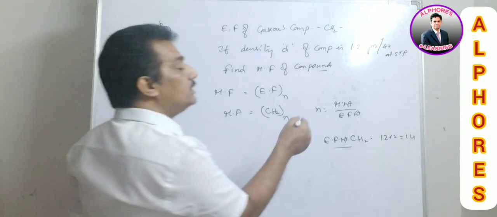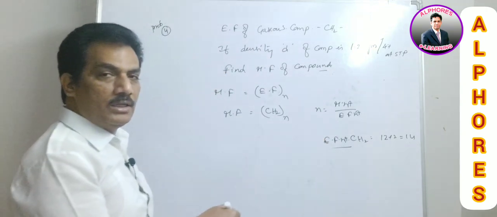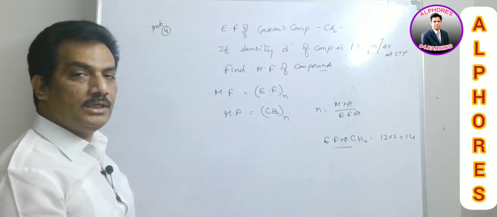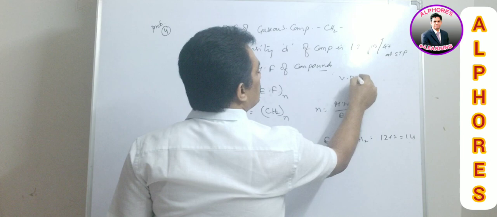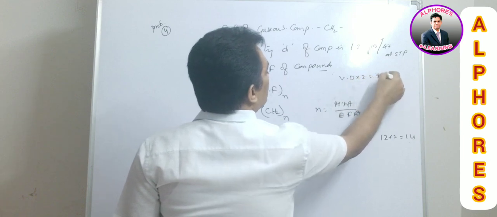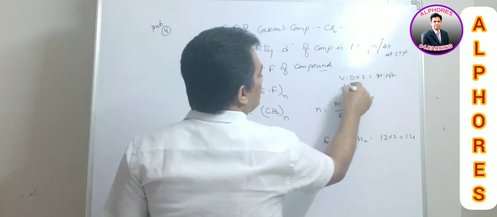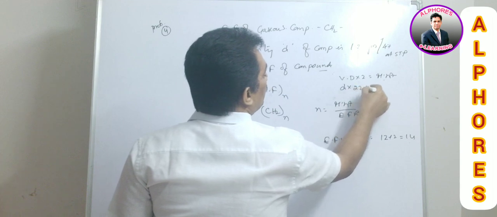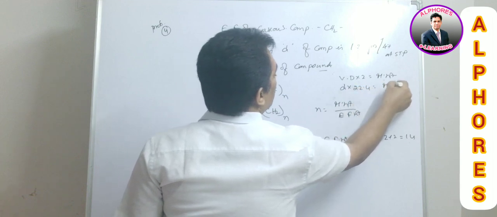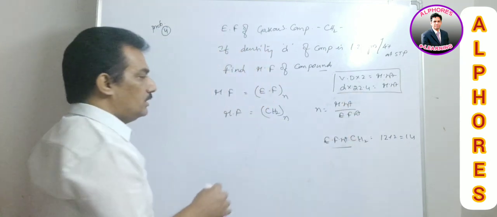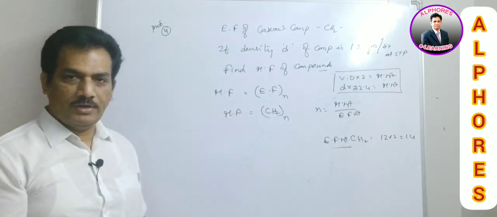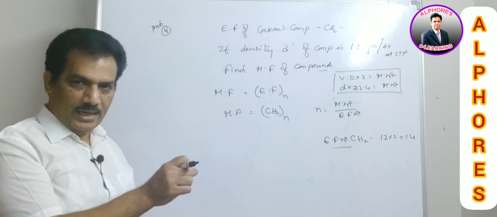In the beginning of this session we learned the molecular weight and density relation at STP. Vapor density into 2 is molecular weight, or density into 22.4 liters is molecular weight. Just remember these two formulae. That means directly they may provide the molecular weight or indirectly they may provide like this.